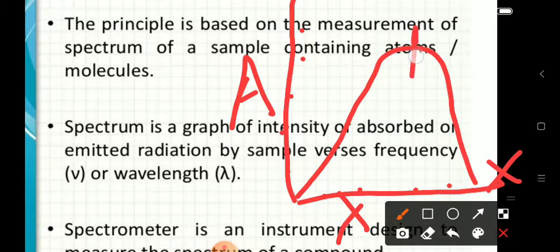So at one point there is a peak, that means the absorbance is highest. That wavelength is the absorption maxima. This graph is called a spectrum, which is plotted as absorbance versus wavelength of light used. The wavelength at which the compound absorbs the maximum amount of light is the absorption maxima. So with the help of this absorption spectrum, we can calculate absorption maxima.